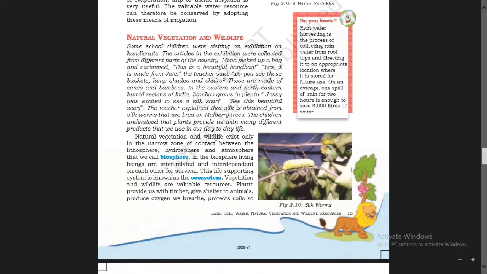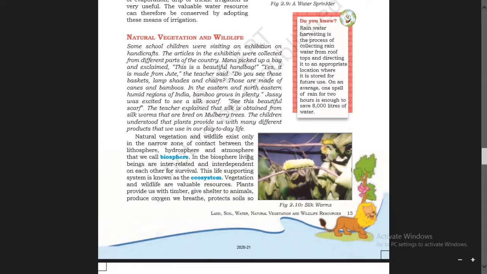Natural vegetation and wildlife exist only in the narrow zone of contact between the lithosphere, hydrosphere, and atmosphere that we call the biosphere. So you see, life is found in that biosphere region.